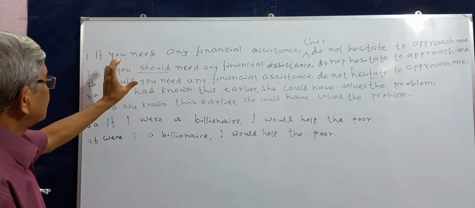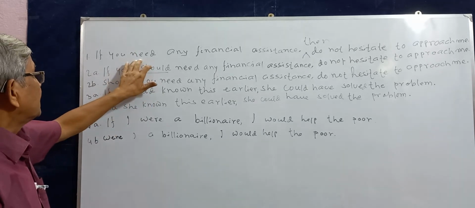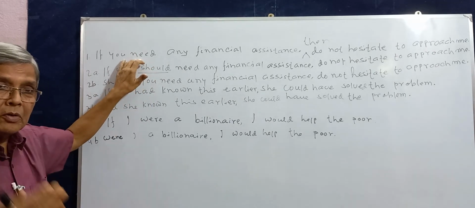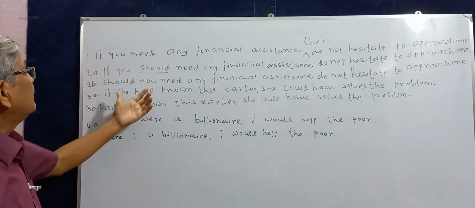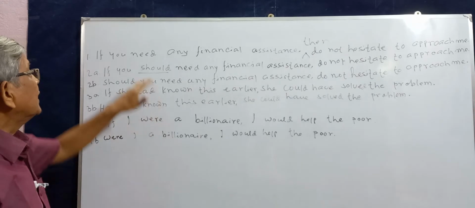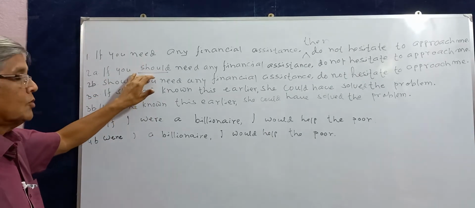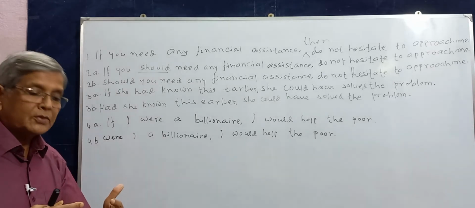In both cases, the verb refers to the future. One where we get the present tense form, the stem, the base form of the verb, and the other with the auxiliary should and the base form. So here there is the probability, the likelihood, but here it is not likely that you will need financial assistance.